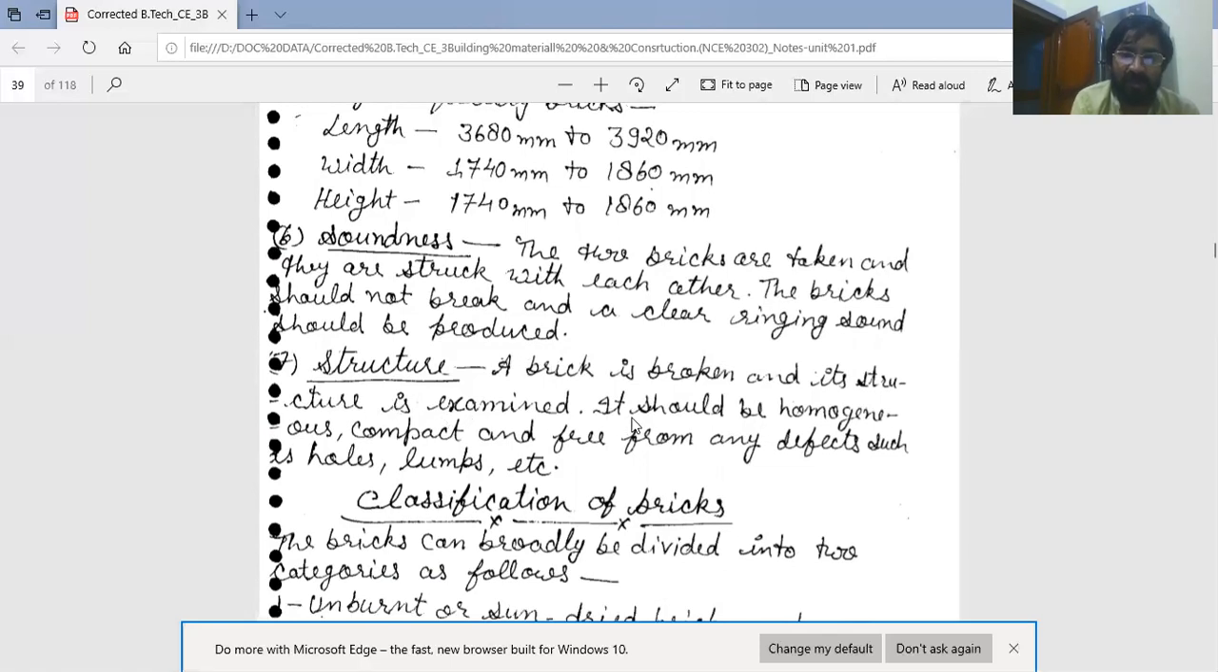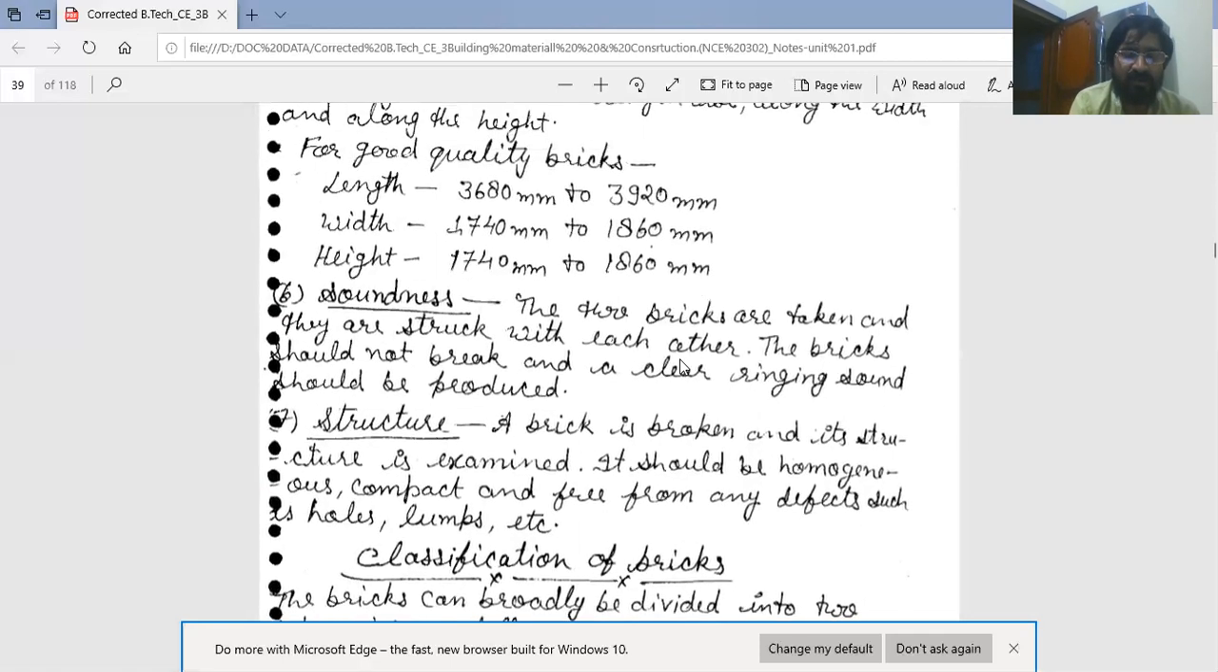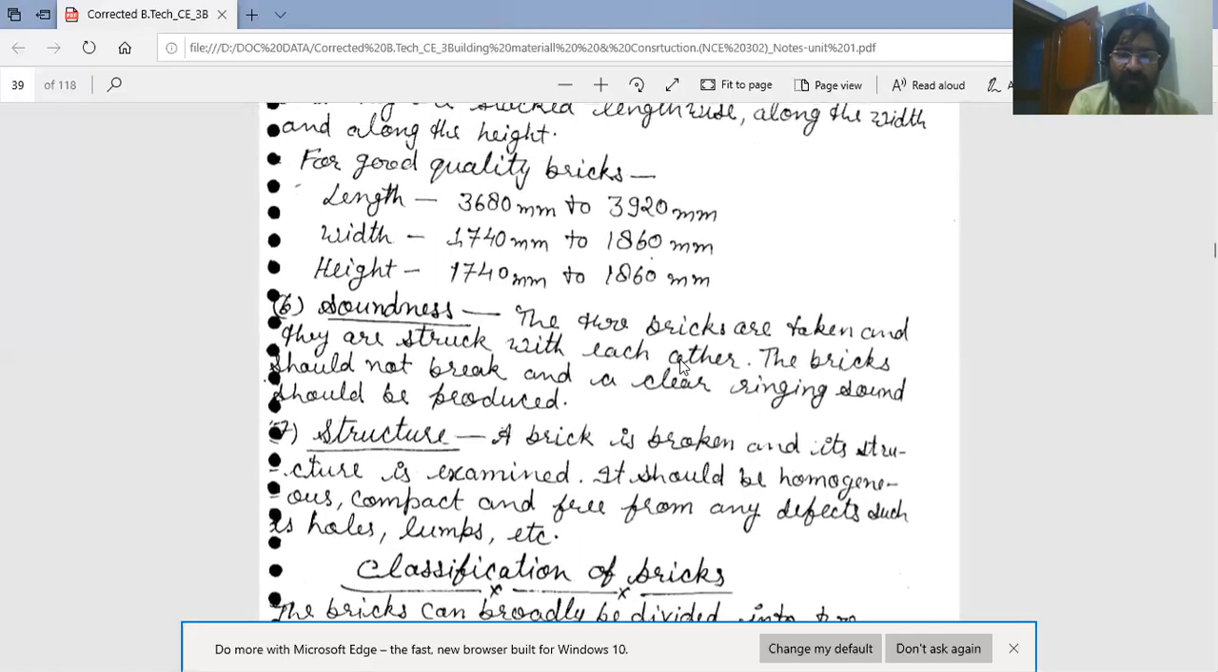A brick is broken and its structure is examined. It should be homogeneous, compact, and free from any defects such as holes, lumps, etc. If the structure is compact, it is an indication of good compressive strength of the brick. These are the properties and tests for bricks.